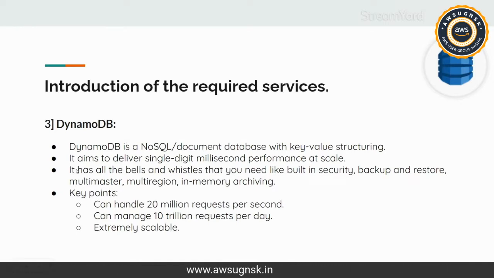The main aim while building DynamoDB at AWS was to provide single-digit millisecond performance, so that it should scale extremely well under high loads. They had that perspective in mind, and it has been designed in that way only.